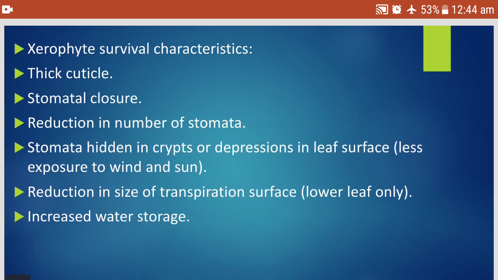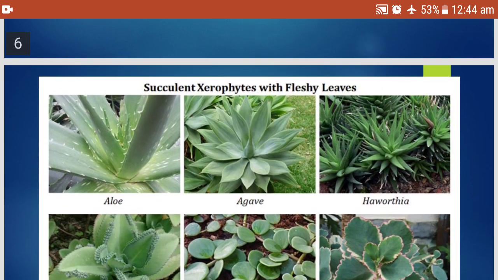Now what are the features of the xerophyte? Xerophyte plants have survival characteristics such as a thick cuticle to prevent the loss of water, stomatal closure, reduction in the number of stomata, very few stomata hidden in crypts or depressions in leaf surfaces. Reduction in the size of the transpiration surfaces, that is, the leaves are spiny, needle-like, so the transpiration is reduced, and increased water storage by having succulent stems.